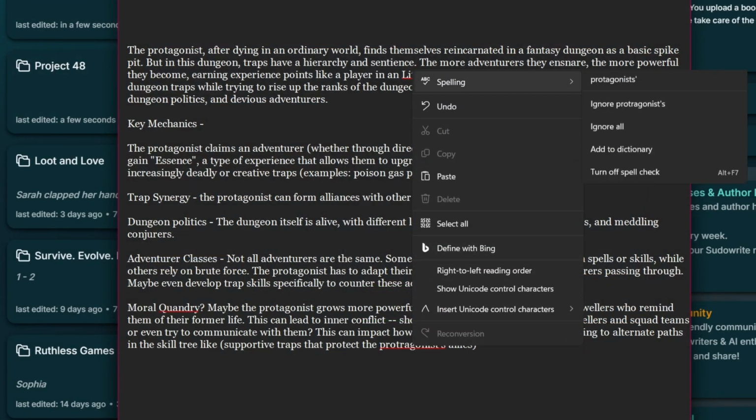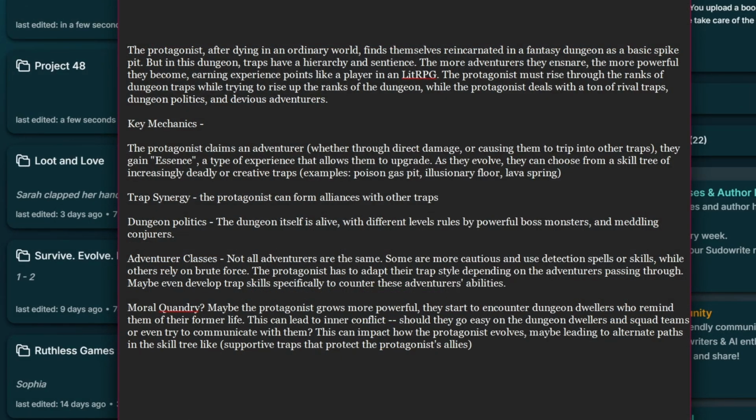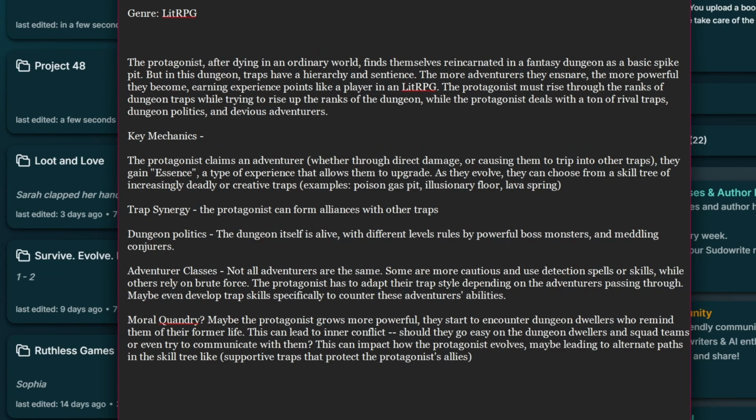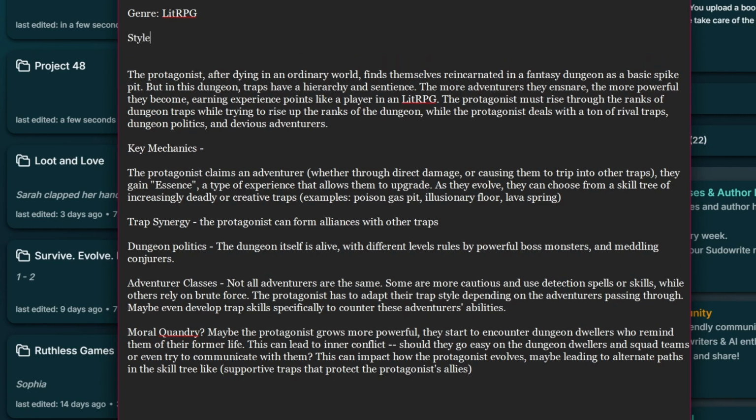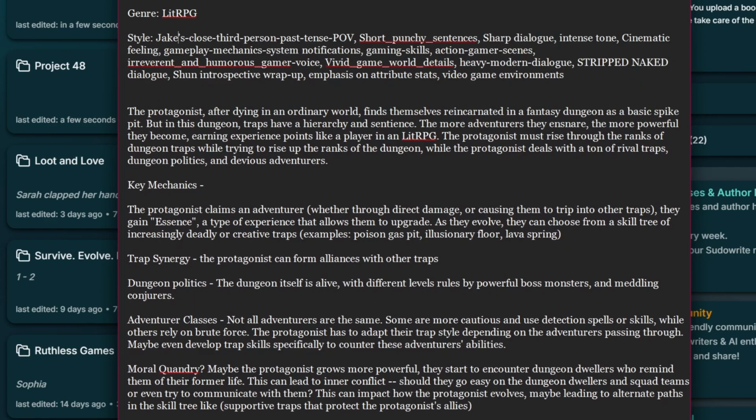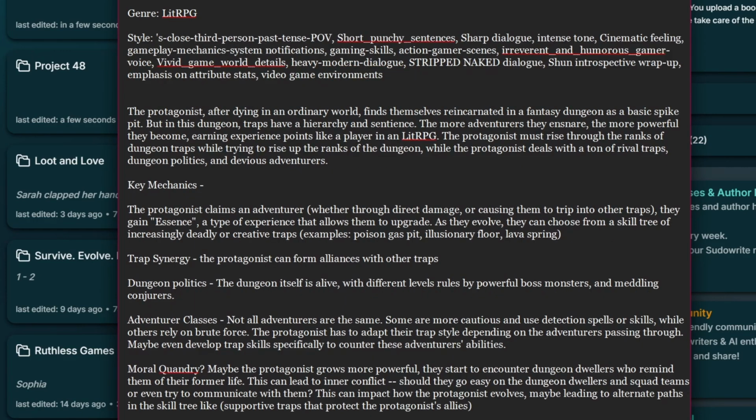Now, I kinda got ahead of myself. I should have first put our genre, which is LitRPG. Also, it doesn't hurt to copy pasta in the style I'm using. There's no consequence if you don't put it in your document. I'm just being extra here. Now about our protagonist. What in the world do you call a spike pit trap? Maybe Spiky? Yeah, that'll work. Let's change the point of view to first person. This way our readers can immerse themselves better in the narrative.